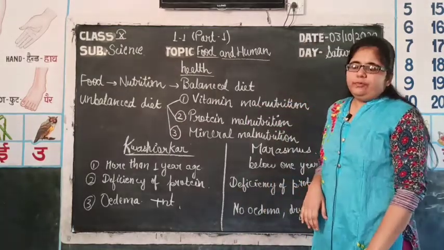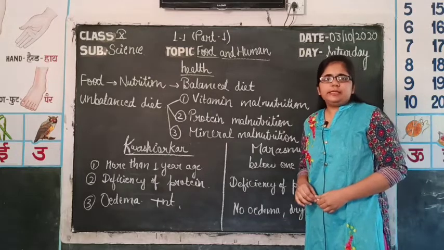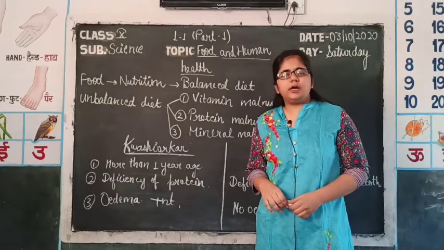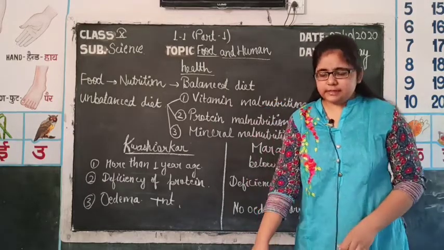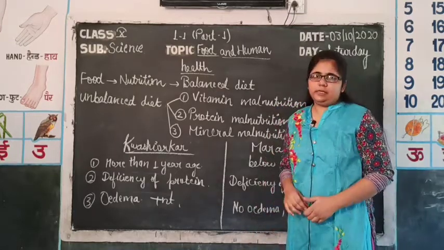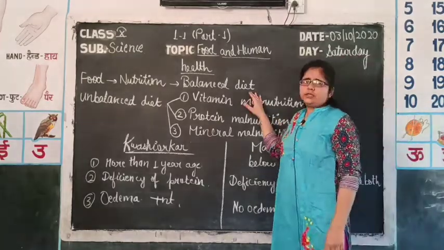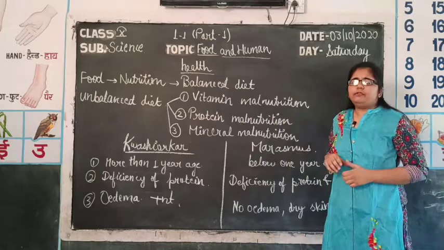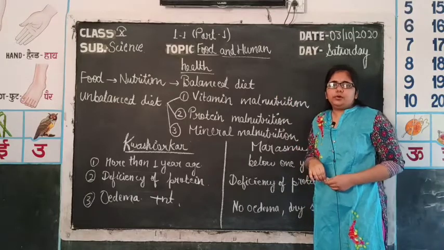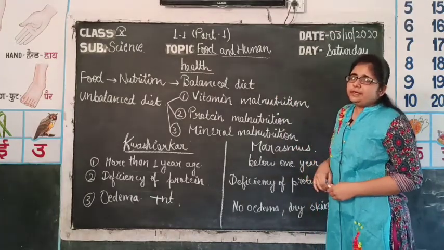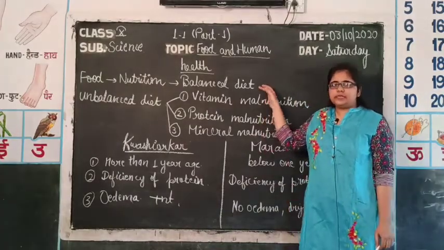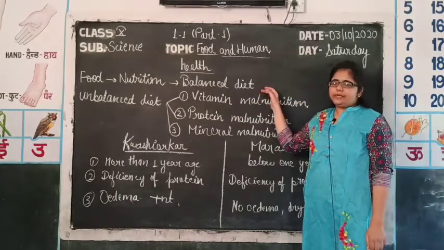By digesting our food, which we have discussed in detail in the digestive system, we get nutrients in the form of protein, carbohydrates, vitamins, minerals and salts. For maintaining good health, both physical and mental, only nutrition is not sufficient, but an adequate amount of these components of food is required. The diet in which protein, carbs, vitamins and minerals are present in sufficient amount for maintaining good physical and mental health is known as a balanced diet.